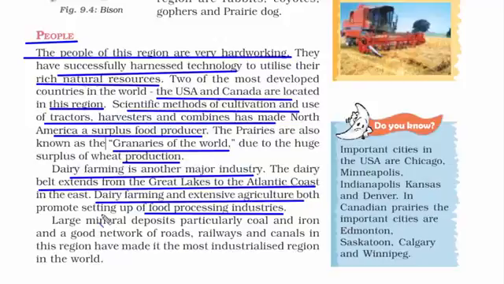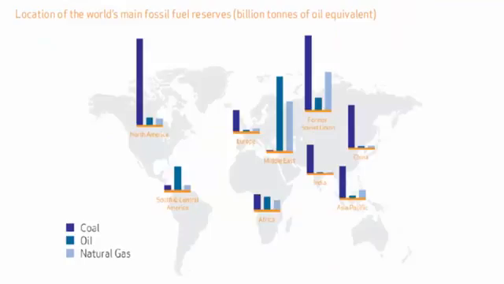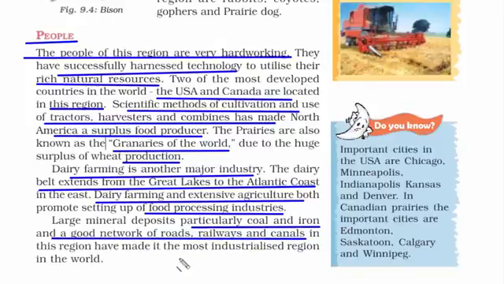That's why you'll see they have tons of milk products, far more than what we see in our supermarkets. And this central region also has large mineral deposits, particularly coal and iron. Therefore, these are very crucial and important natural resources. Hence, a good network of roads, railways and canals has to be there because these are required to support industrialization, and that is what is happening in America right now.